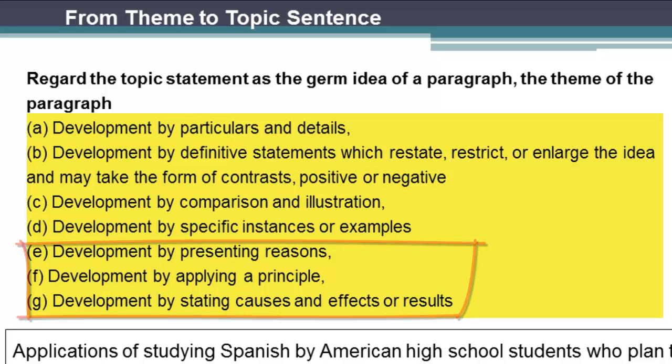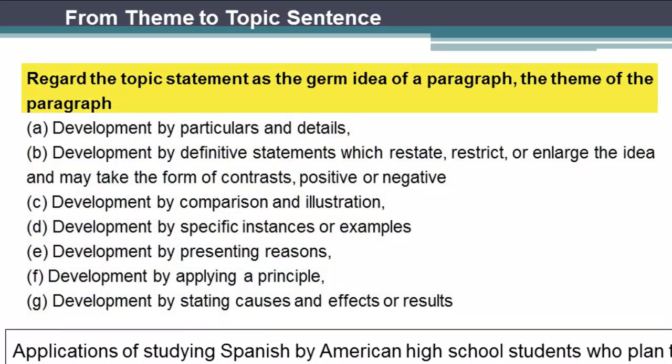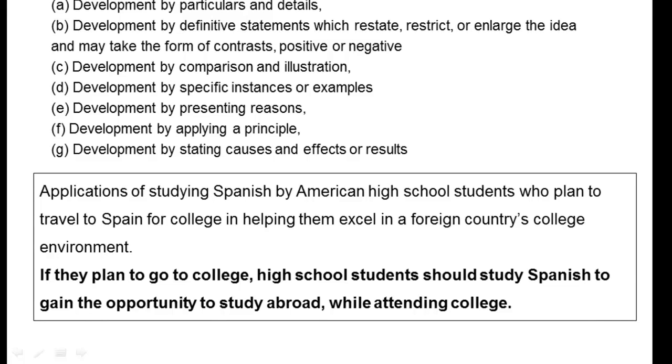That will determine how you phrase your topic sentence, which is the germ idea of a paragraph, or the theme of a paragraph, restated into a succinct form. For example, recall applications of studying Spanish by American high school students who plan to travel to Spain for college and helping them excel in a foreign country's college environment or curriculum. That was the theme that we developed in the last video, the first one.